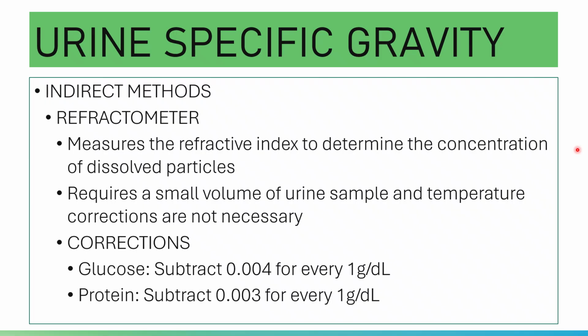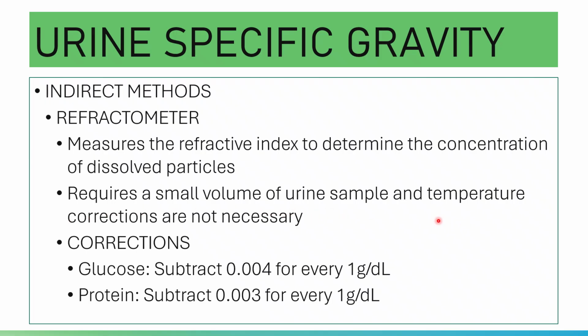Please note that compared with the urinometer, the refractometer does not require 15 ml of urine. You only need 1 to 2 drops of urine. It requires a small volume of sample and temperature corrections are not necessary, because in the urinometer, temperature corrections are required.